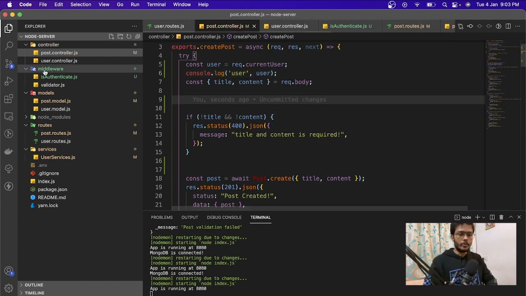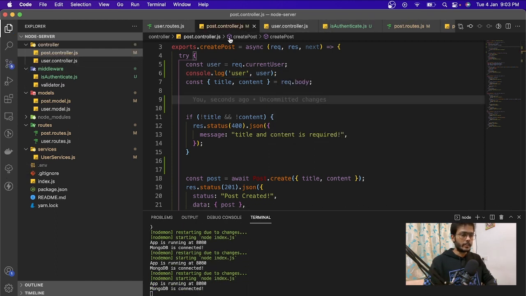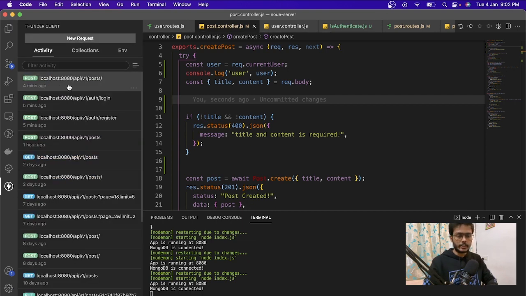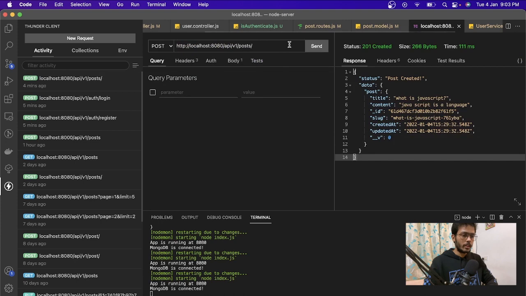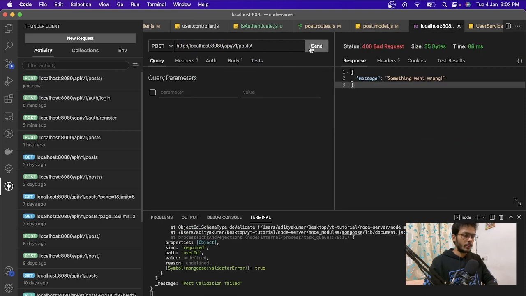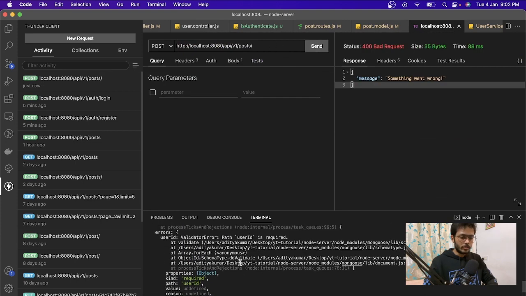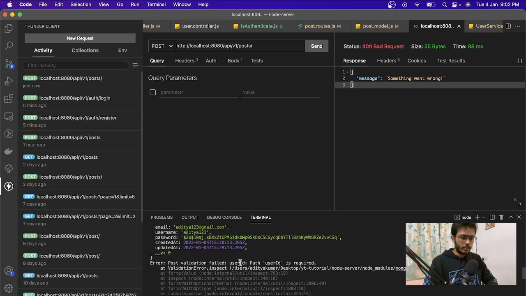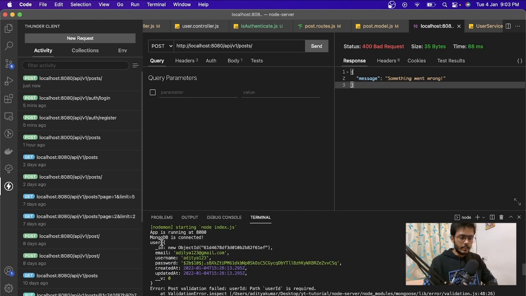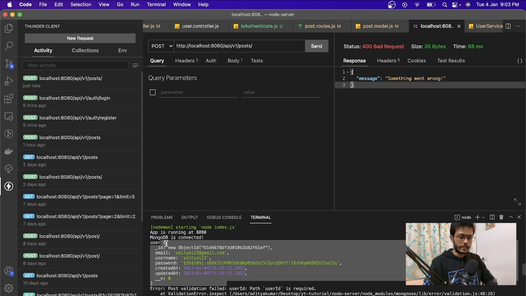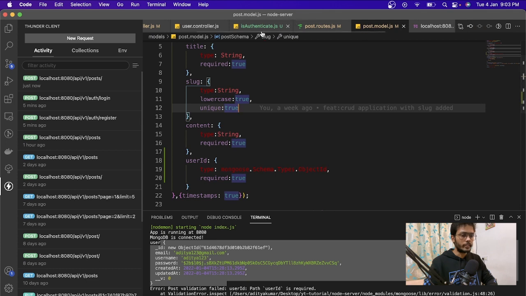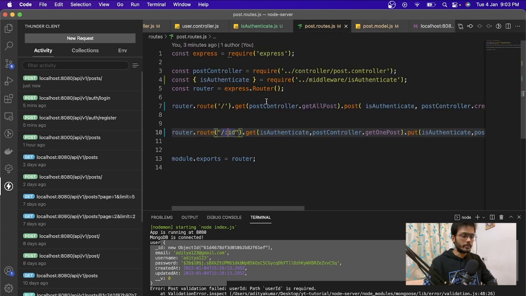Now when we try to create a post in our Thunder Client, let's hit enter. Something went wrong, and you can see here we have the user. This log is coming from the post controller.